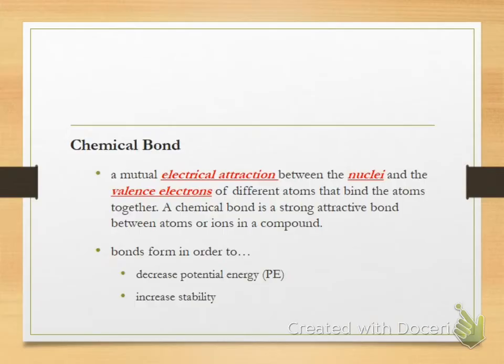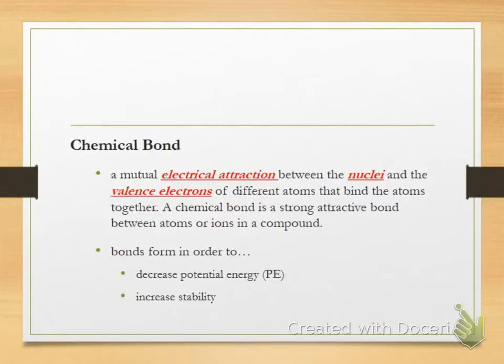So a chemical bond, and the words that you need to fill in your blanks are going to be underlined in red, okay? A chemical bond is the mutual electrical attraction between the nuclei and the valence electrons. Remember we said last time valence electrons are the electrons that are available to be lost, gained, or shared when they form compounds, okay? The chemical bond is a strong, attractive bond between atoms or ions in a compound. Okay, and there's going to be three basic kinds.